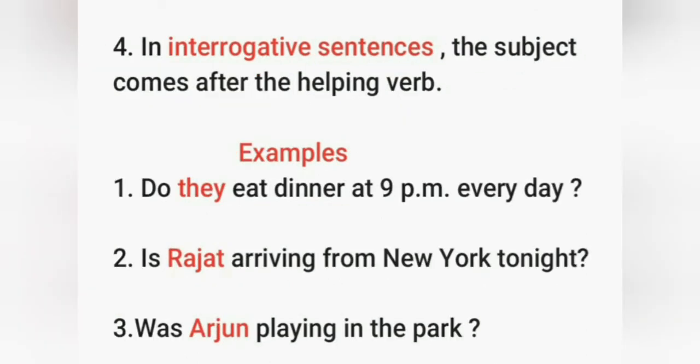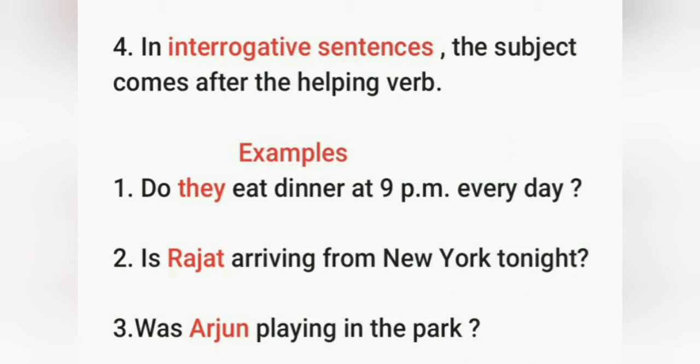Next point, in interrogative sentences, the subject comes after the helping verb. Students, in declarative sentences we have the subject before the verb, but in interrogative sentences we have the subject after the helping verb. Let's see the examples. Do they eat dinner at 9 p.m. every day? We have a question mark at the end, and you can see here in the beginning we have the helping verb do, and after the helping verb we have the word they, that is the subject here.